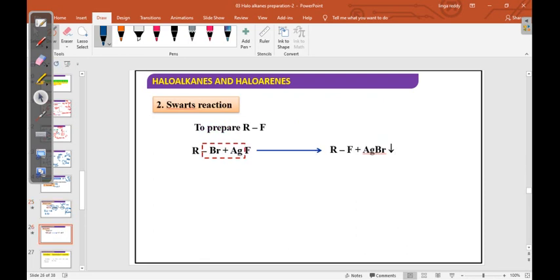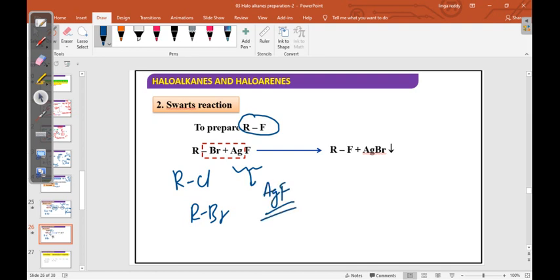Next, Swarts reaction. In the Swarts reaction, we are preparing RF from again RCl or RBr. You can take any chlorine or bromine compound. Here generally metal fluorides are taken, and the best one is silver fluoride. Again here AgBr is forming.